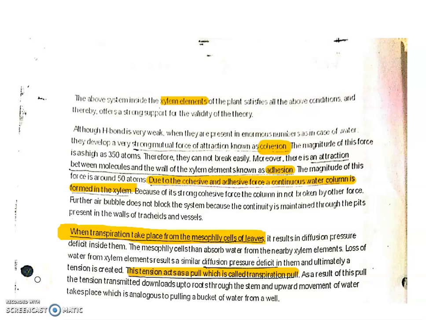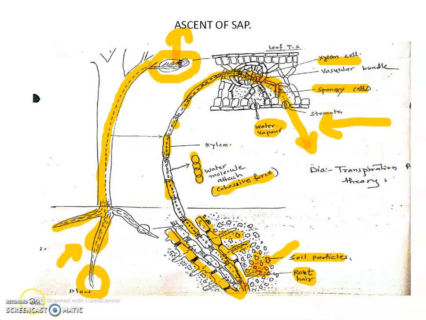This tension acts as a pull, which is called transpiration pull. As a result of this pull, the tension is transmitted downward up to the root through the stem, and upward movement of water takes place. This is similar to pulling a bucket of water from a well, just like drawing water from the soil.